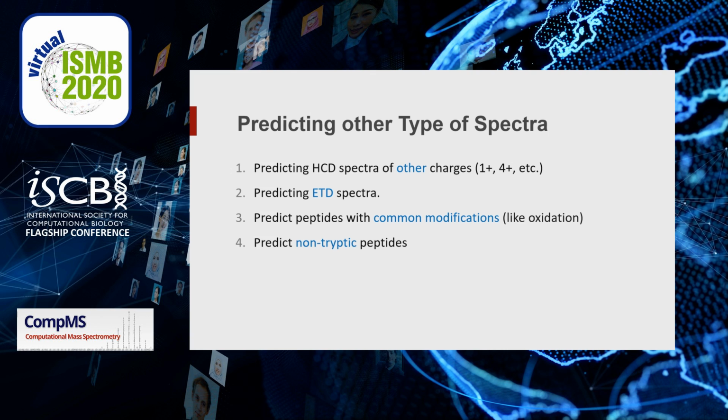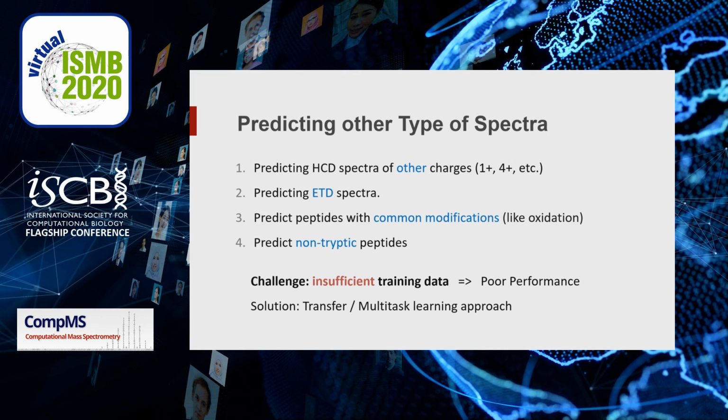Till now, we have been talking about charge 2 and charge 3 spectra only. However, what if we want to predict spectra of other charges or even ETD spectra? How about modified peptides and non-trivial peptides? Those predictions are feasible, however, they face the same challenge that we have insufficient training data for them, which means we will have poor performance. So, our solution is multitask learning.